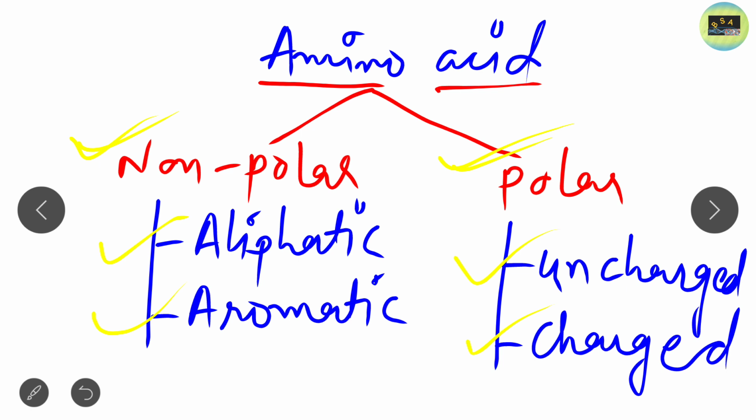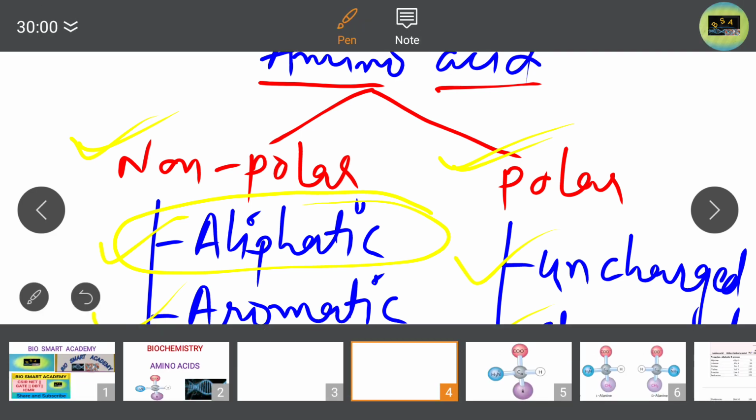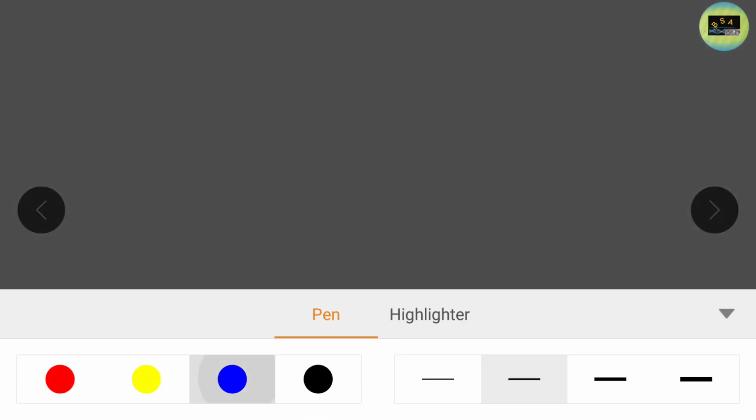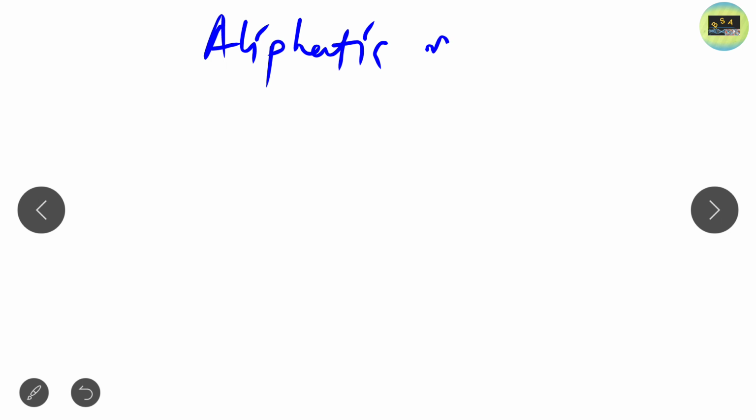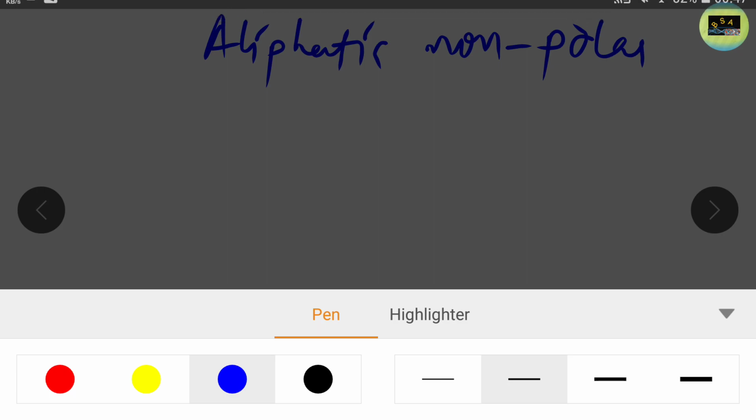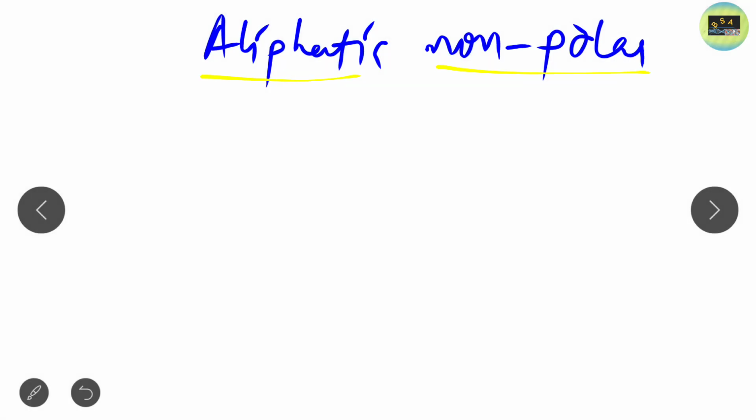First we will look at the aliphatic non-polar. What are the amino acids that come in this aliphatic non-polar group? Just note down each and every name.